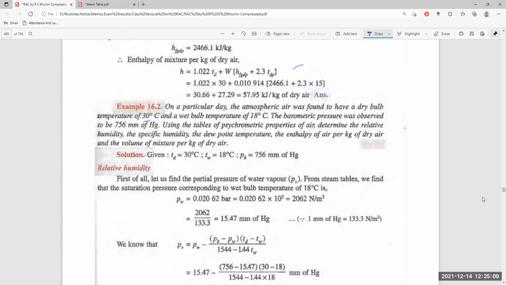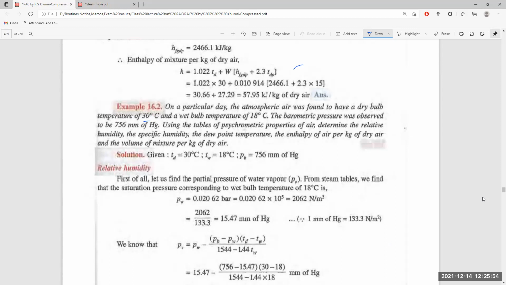So what is given here? The dry bulb temperature, the wet bulb temperature, and the barometric pressure. So first find out the partial pressure of water vapor. From the steam table, we know that the saturation pressure corresponding to a wet bulb temperature of 18 degrees centigrade is around 2062 Newton per meter square. Divided by 133.3, that is 15.47 millimeter of Hg, since 1 millimeter of Hg is equal to 133.3 Newton per meter square. So we got the saturation pressure at the wet bulb temperature.